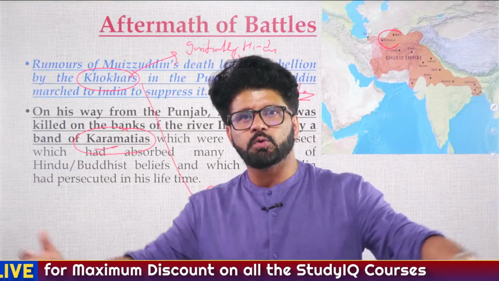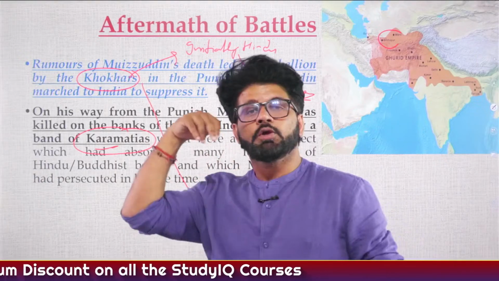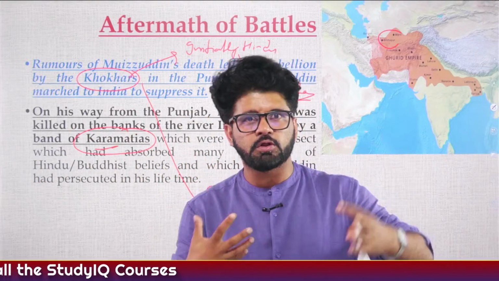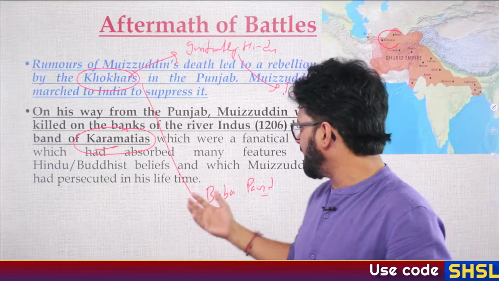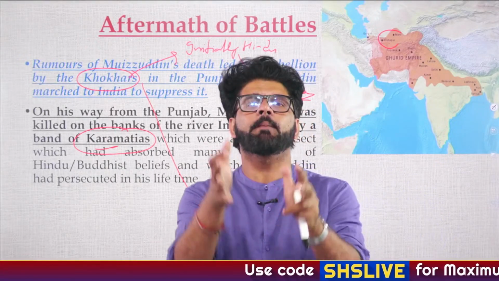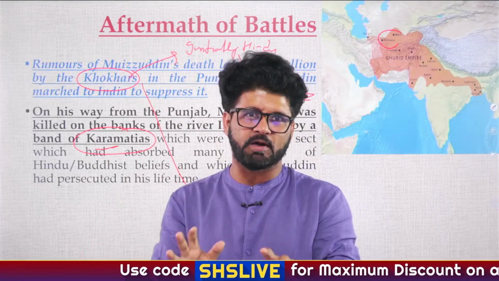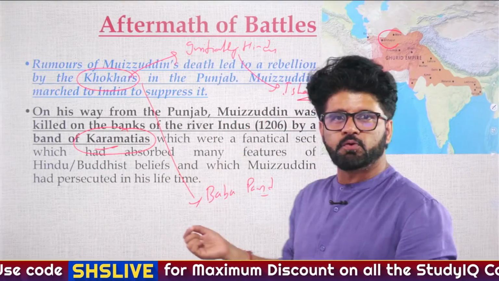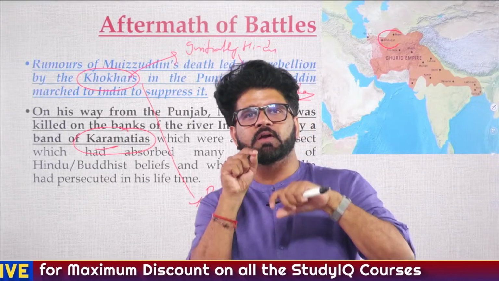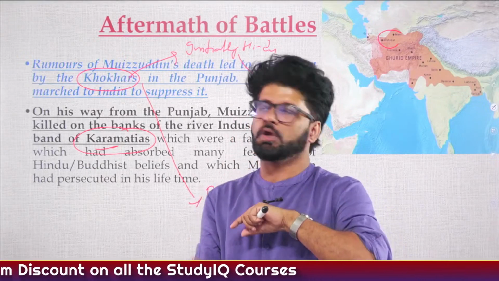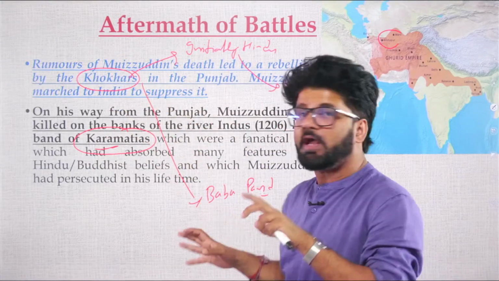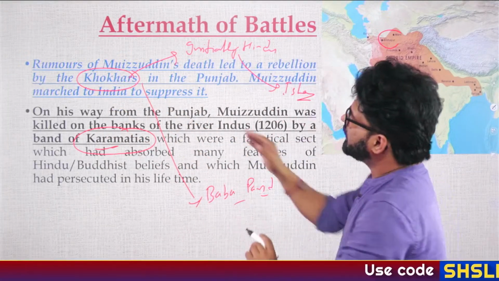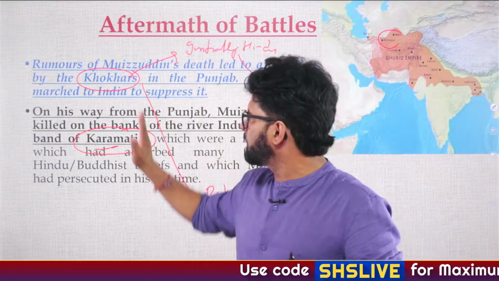Although they wanted to bring people of all religions together, you still go to Chishti dargahs and all those dargahs, it doesn't matter which religion you belong to. You cannot discount the fact that Sufism was an Islamic mysticism movement. That you have to understand. And this is one of the criticisms of Sufism, that they did a lot of conversion of lower caste Hindus, Khokhars being one of them. So they were initially Hindus, and due to the efforts of majorly Baba Farid, they got converted to Islam. So this point you have to remember: who were Khokhars.